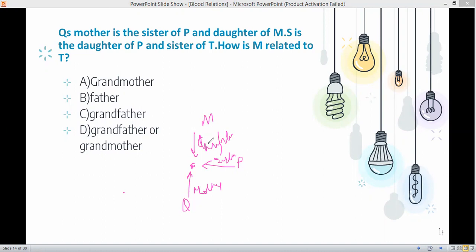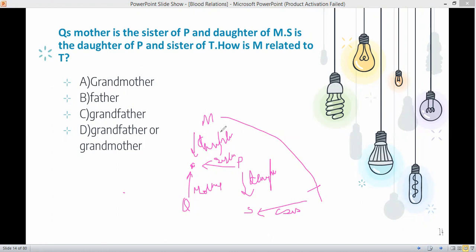S is the daughter of P and sister of T. Now, someone named S is the daughter of P, and sister of T. This S is sister of T. Okay, daughter and sister. So how is M related to T? Now we have to find the relationship between these two, M and T. So M, we don't have any gender. We have not been specified with any gender. What gender does M hold?